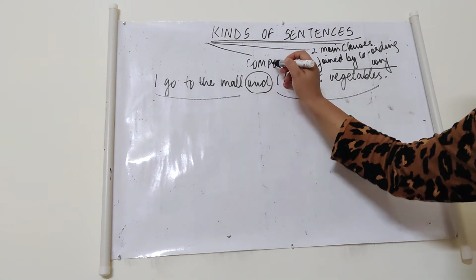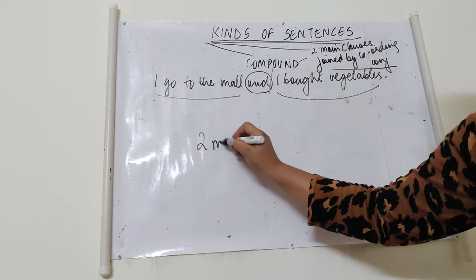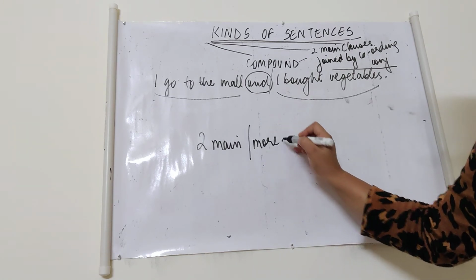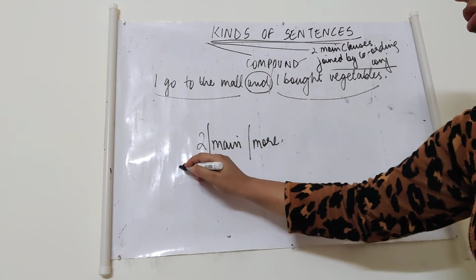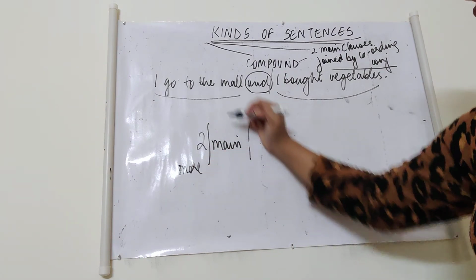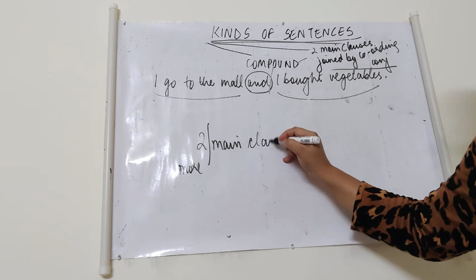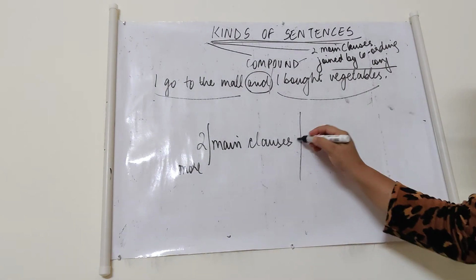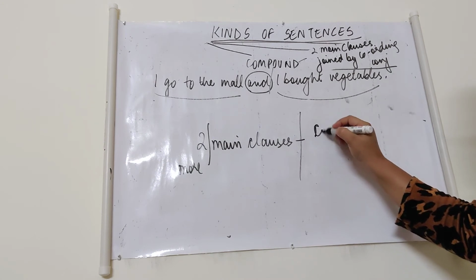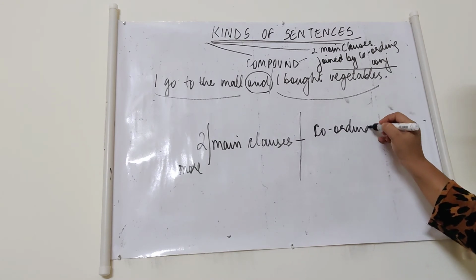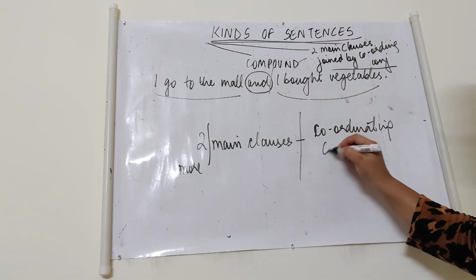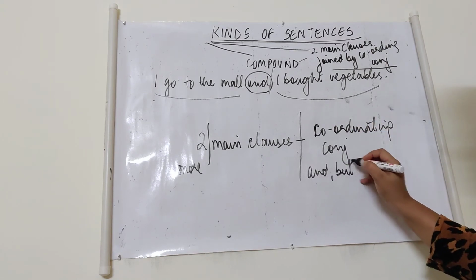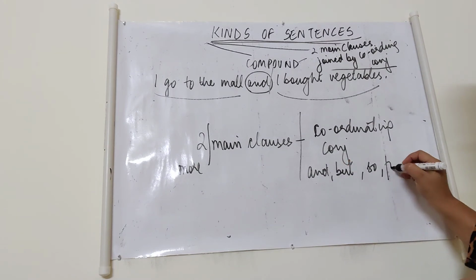So a compound sentence has got two or more main clauses, joined by a coordinating conjunction, like and, but, so, for.